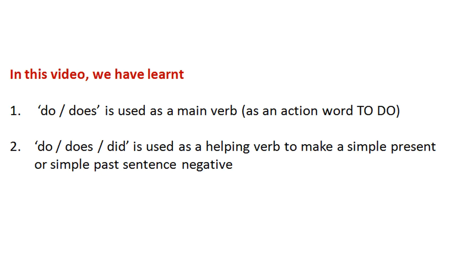In this video, we have learned the first 2 uses of do, does, did. As do or does as a main verb in present tense, do or does or did as a helping verb in simple present or simple past to make a sentence negative.